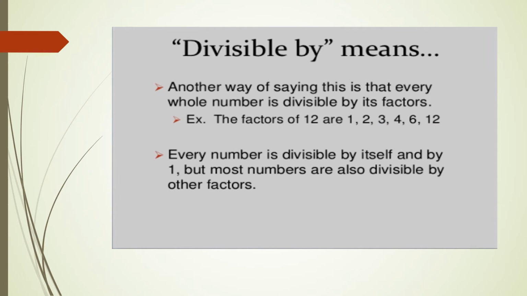Every number is divisible by itself and 1. Remember that 1 can divide every number and every number is divisible by itself. These are the two most common factors of every number, because 1 and the number itself can always divide it. So these are divisible by 1 and the number itself.